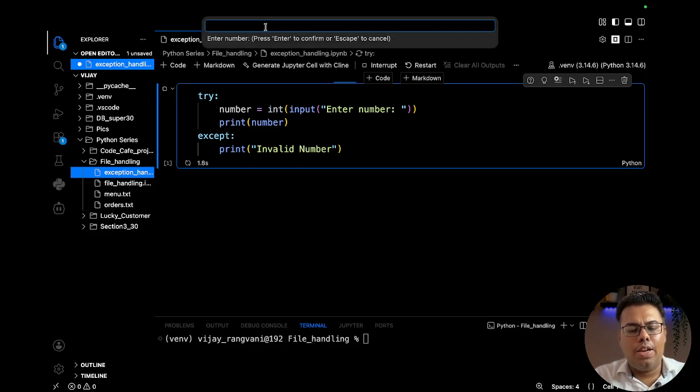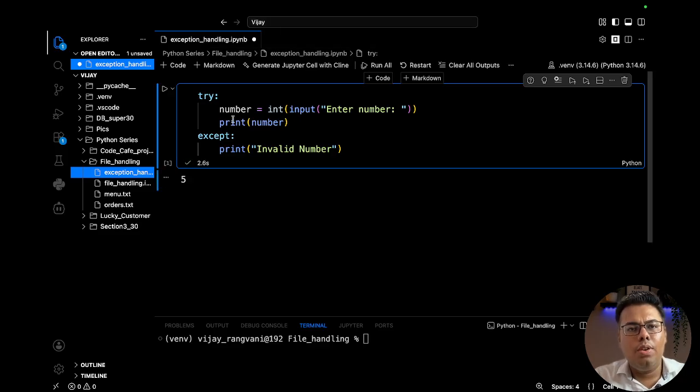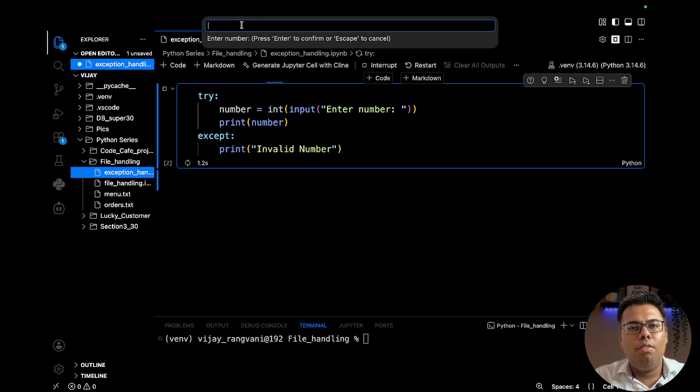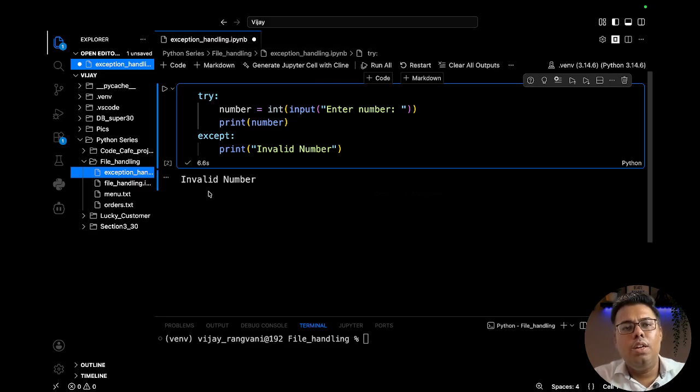So here, let's say if I write 5, it will print properly. If I write, let's say, a wrong way in string format, it does not give me an error, rather it is showing me an invalid number message, an error message. Okay, so the program is not crashing.